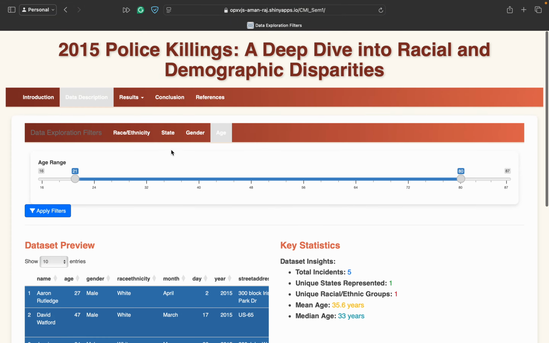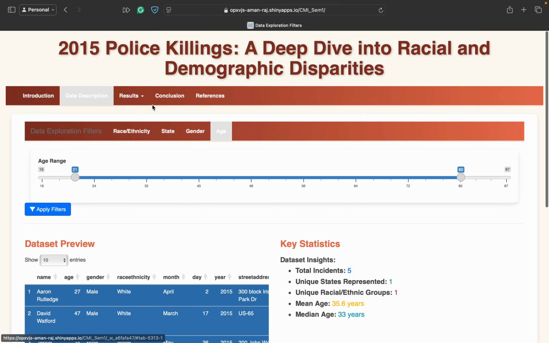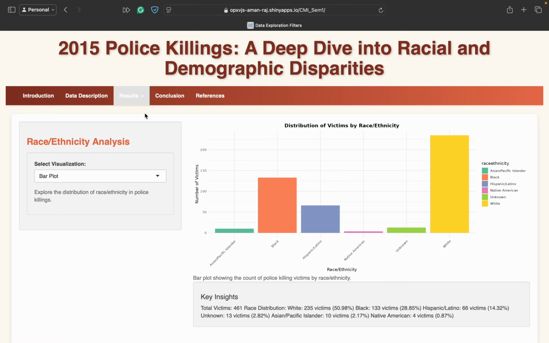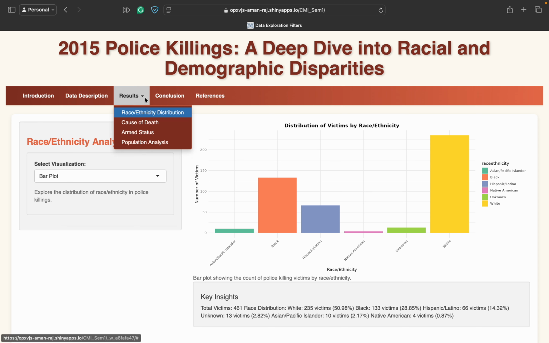Okay, so now let's look at the results section, where we first have race or ethnicity distribution. I've made this bar plot, which shows the count of police killings victims by race or ethnicity.